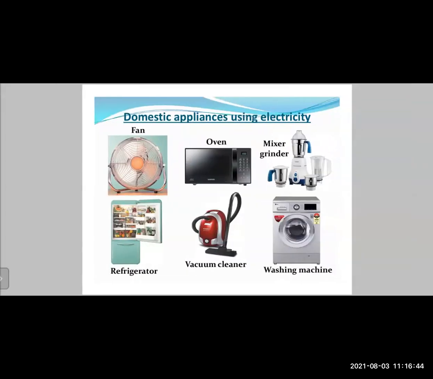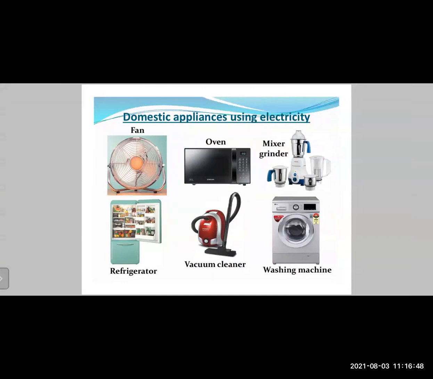Then some examples of domestic appliances are fans, ovens, mixer grinders, washing machines, vacuum cleaners, refrigerators. You can also have your own list, right? You can go on adding: computer, laptop, mobile phones. You can have lots of other electrical appliances, and you can make a list of those electrical appliances as homework.